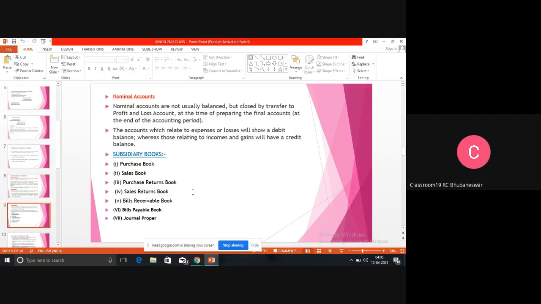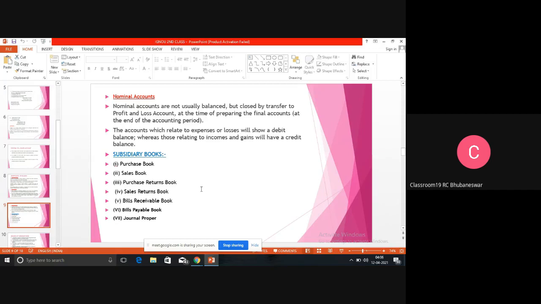Then comes to your nominal account. Nominal account is not usually balanced. The balance of nominal account is directly transferred to profit and loss account. Because after preparing the nominal account, we directly transfer those balances either to profit and loss account or to trial balance to prepare the final accounts.